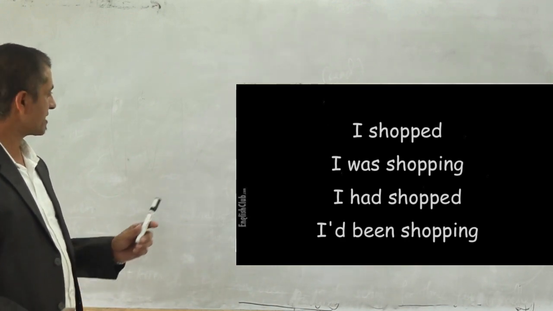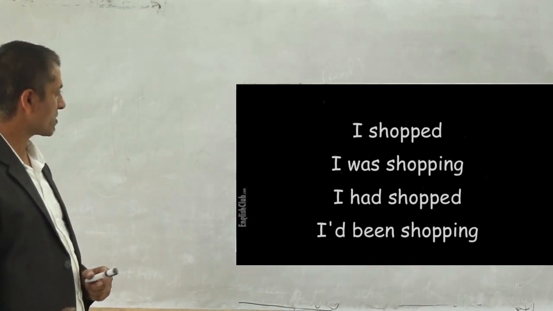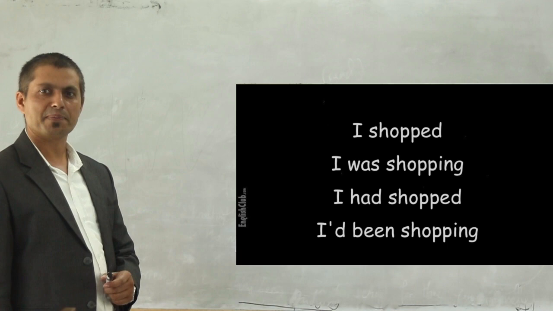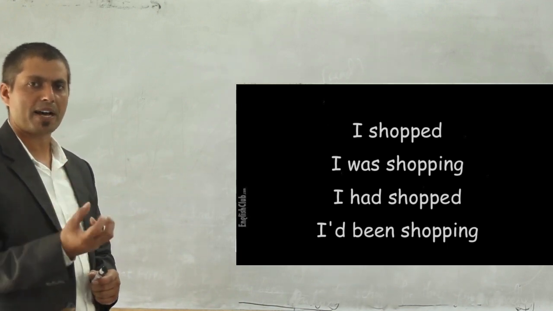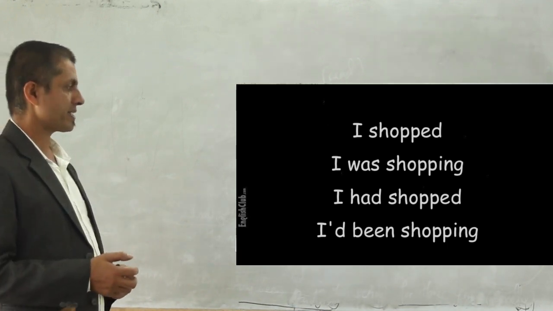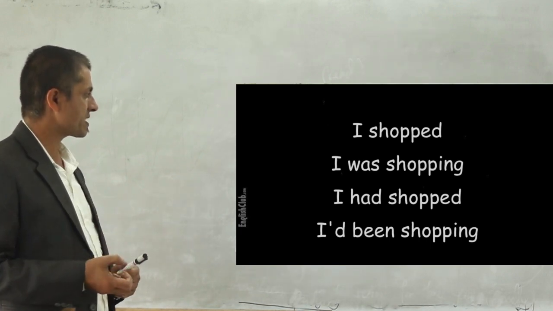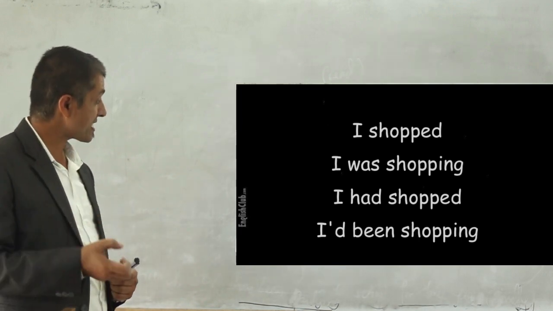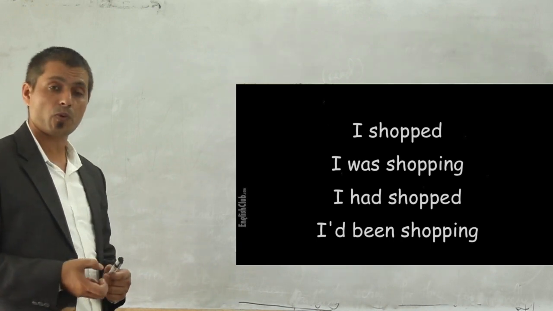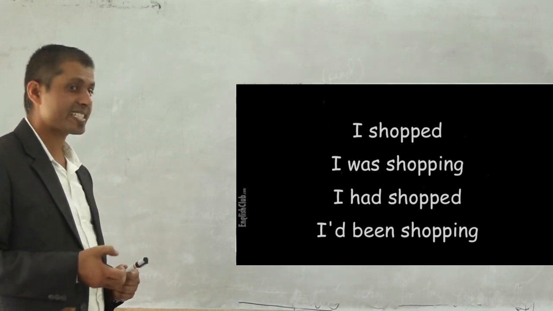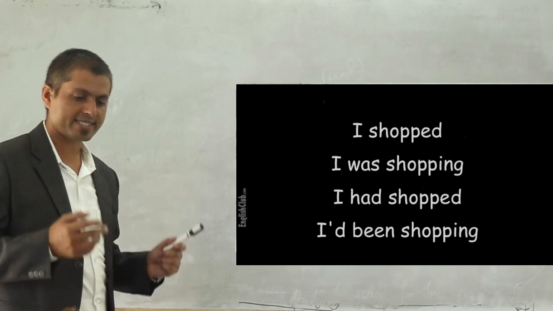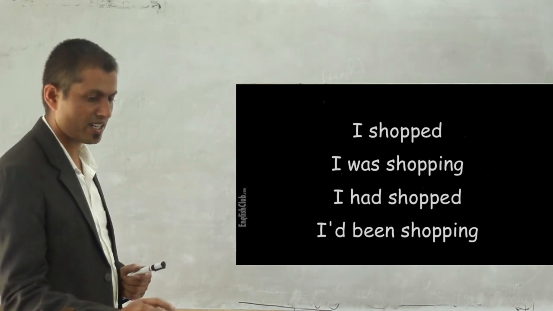Okay, students, now you can see the lyrics of that song here. I shopped is the example of simple past tense, and I was shopping is the example of what? Past continuous tense. And I had shopped is the example of what? Past perfect tense. And I had been shopping is the example of what? Past perfect continuous tense. I already told you that. Okay, now let's continue to listen to the song.